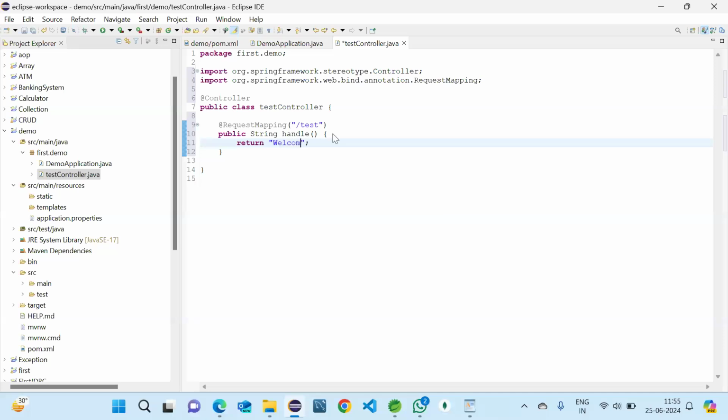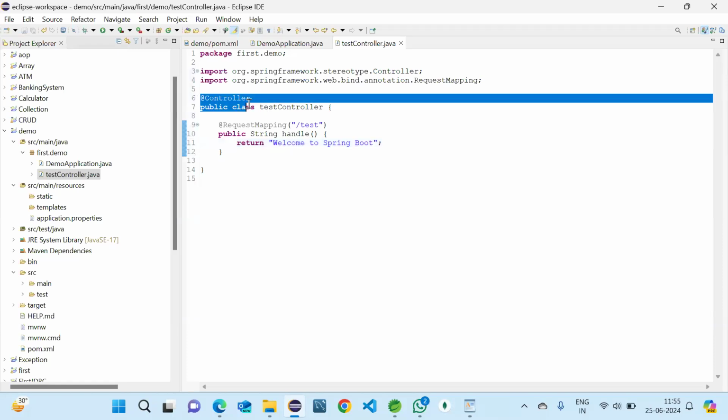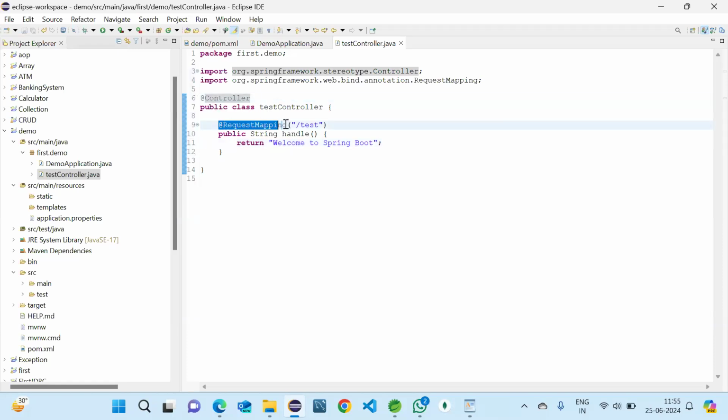Welcome to Spring Boot. So this is completed. Now what we did here is we just made this class a controller, and we made a path to a website, like we are going to a web page now. We took the path as slash test, and we created a method. Instead of returning a JSP file, it is a basic project I'm doing now, that's why I just wrote a simple sentence, welcome to Spring Boot. So our aim is to print this line on the web page. That will be done by the Spring project only. How we'll do that, we'll see.